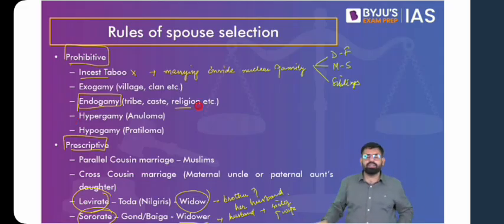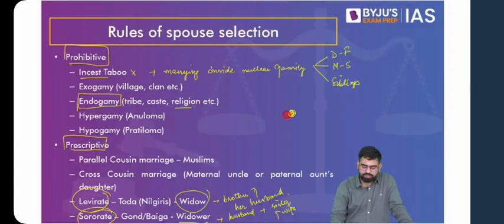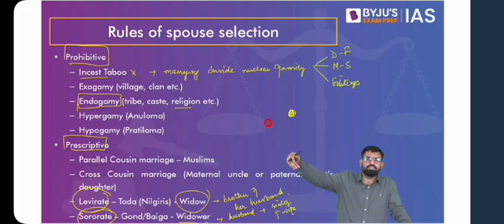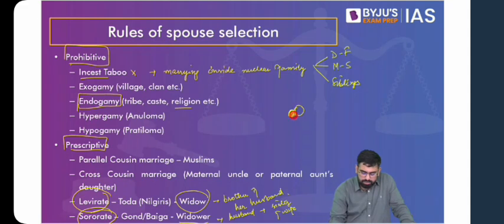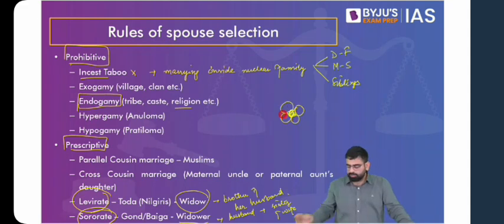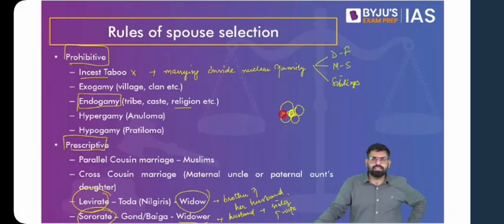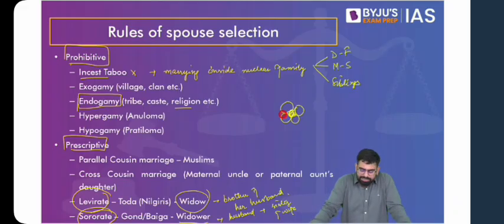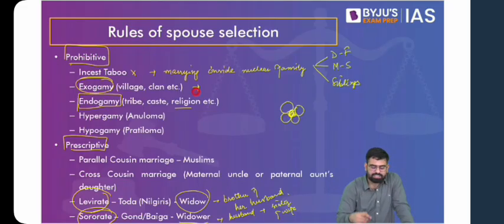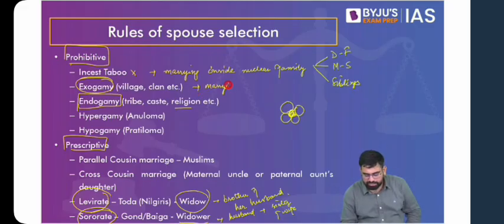In North India particularly, you will find, and I'll give you an example from Haryana. If you belong to this village, first thing is you cannot marry anyone from this village. You cannot marry anyone from your mother's lineage, that is your mother's caste. You cannot marry anyone from your father's caste because they're considered brothers and sisters. Then again, you cannot even marry people from the neighboring villages because it is assumed that in the past, the people living in this village and maybe the neighboring villages might have belonged to the same clan and hence the same blood lineage. So this is the idea of exogamy, wherein there is a prohibition on marrying inside one's own social group.